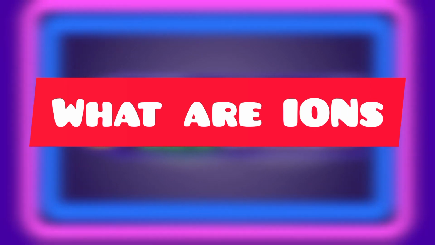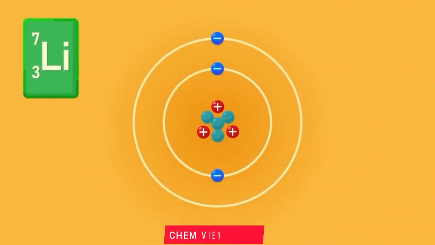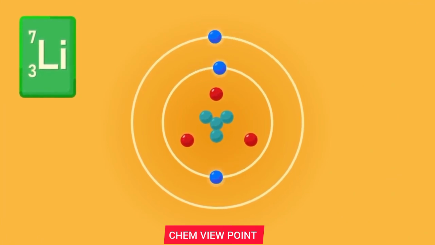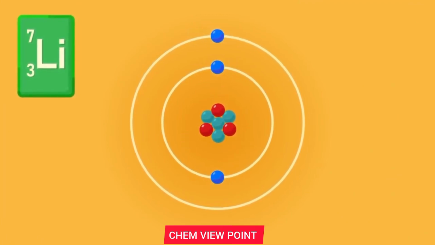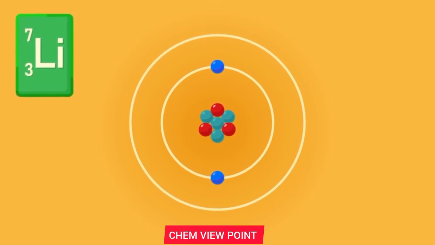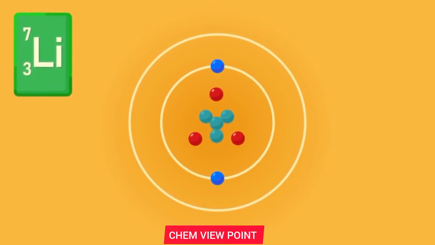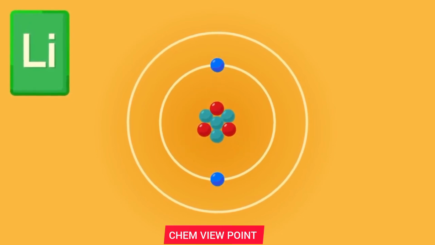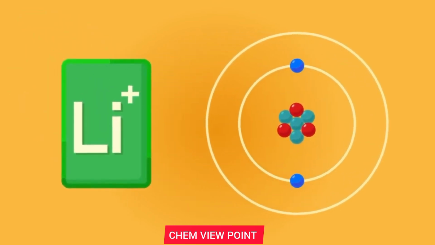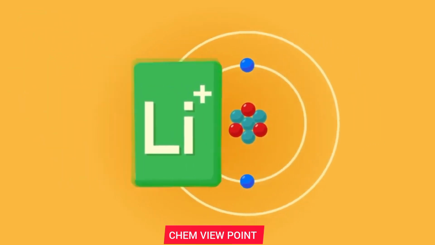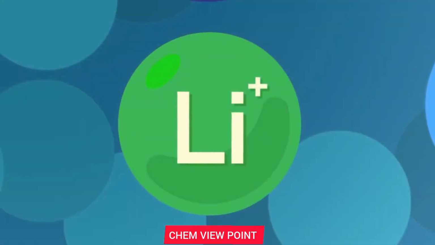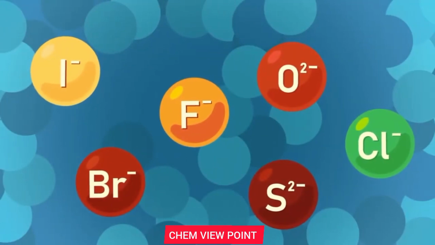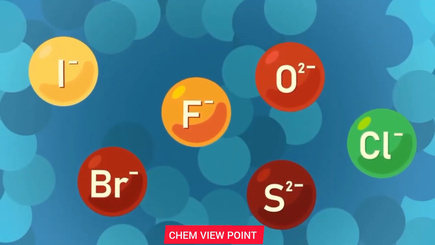What are ions? Previously, we learned that atoms have equal number of protons and electrons, which make them electronically neutral. Now, an atom becomes an ion when it loses or gains electrons. In an ion, the number of protons and electrons are different. Thus, an ion can carry either positive or negative charges. The positive ions, or cations, are mostly formed by metals. The negative ones, or anions, are mostly formed by non-metals.